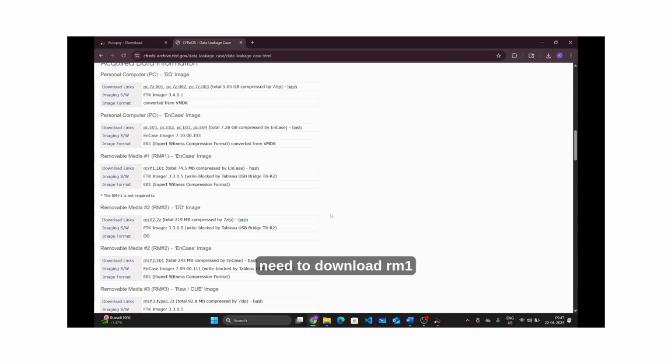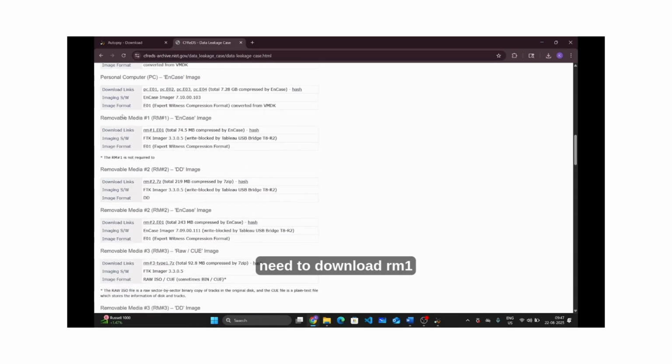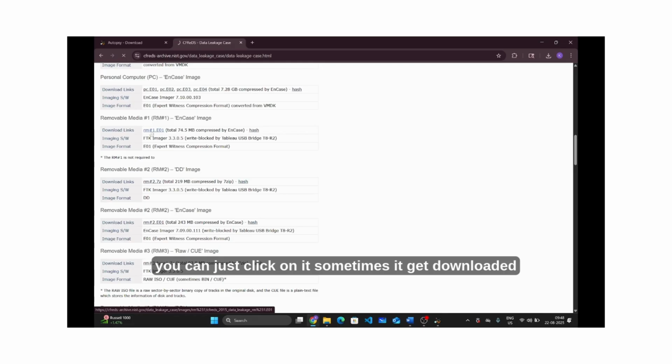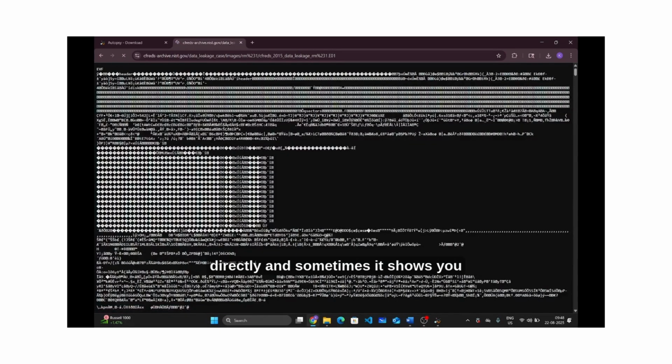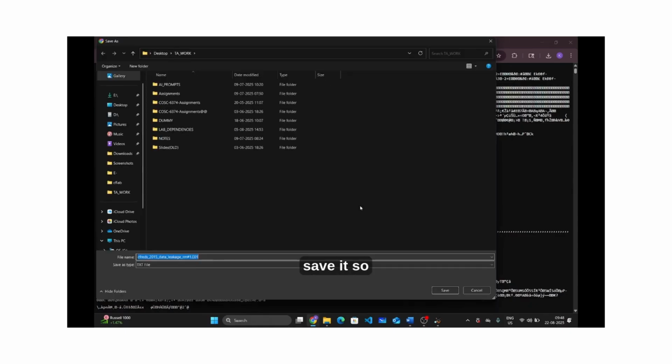We need to download the RM1 encase image, and then the RM2 encase image, and the RM3 raw CUE image, that is an ISO file. So first I will be downloading RM1. You can just click on it. Sometimes it gets downloaded directly, and sometimes it shows you a window like this. Then you can just right click and then just save it.